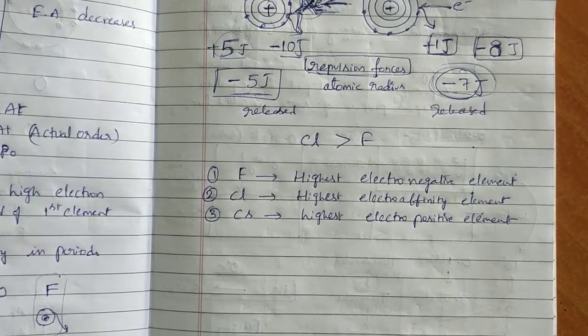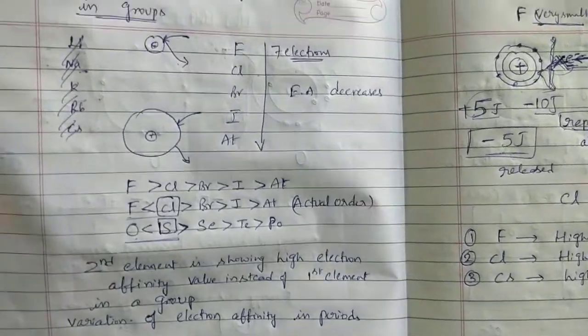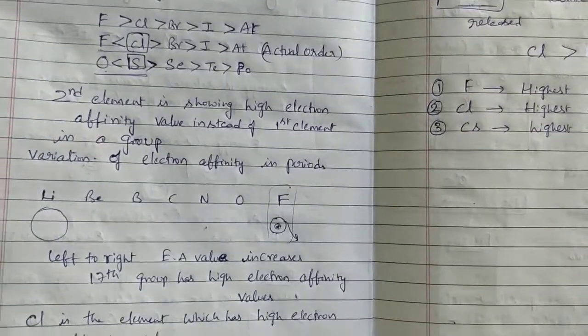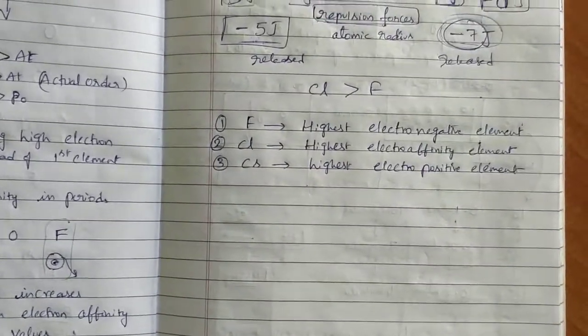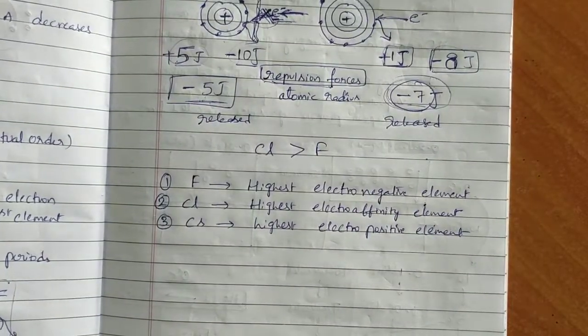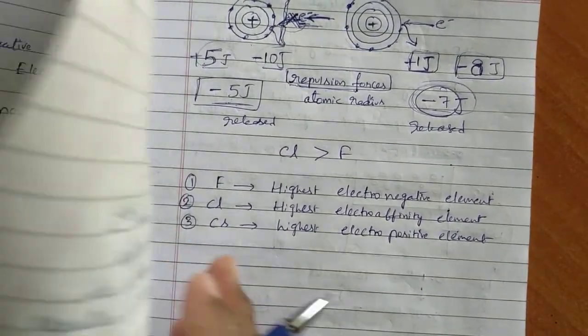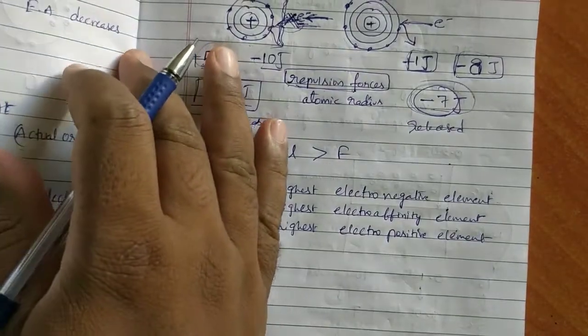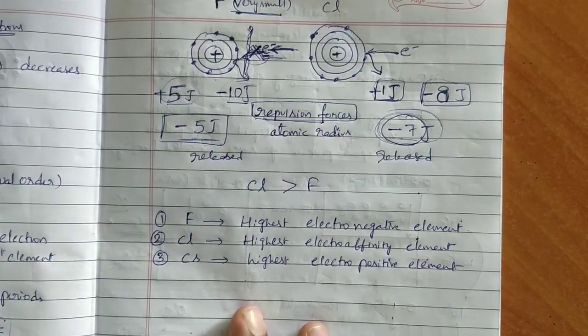Is it okay? This is about variation of electron affinity in groups and in periods, and the exception case was also clearly explained. Till now we have seen 5 main properties.